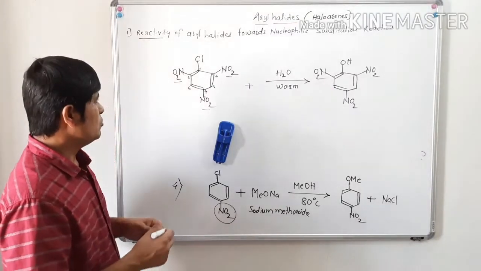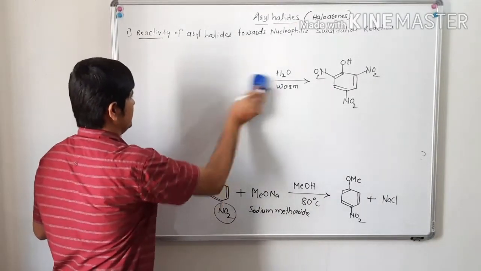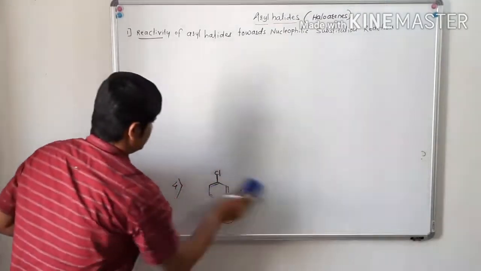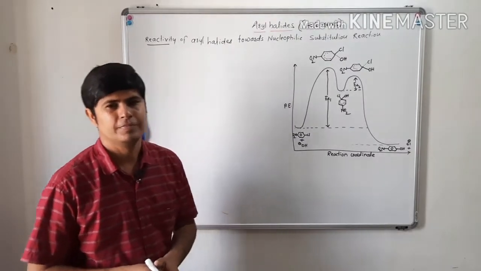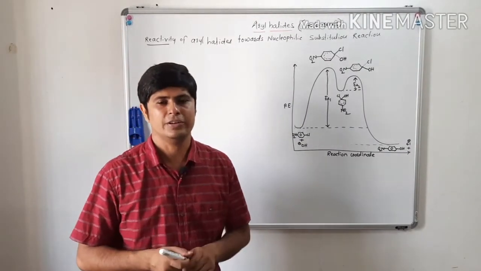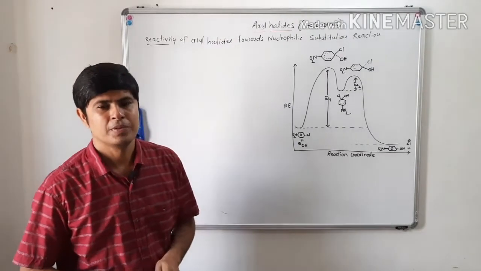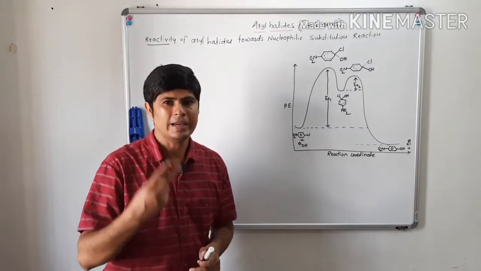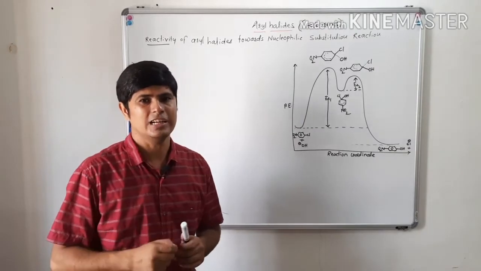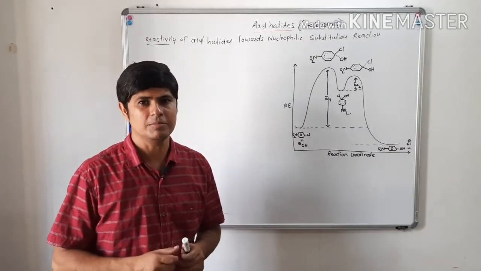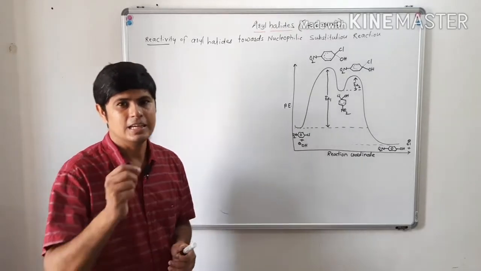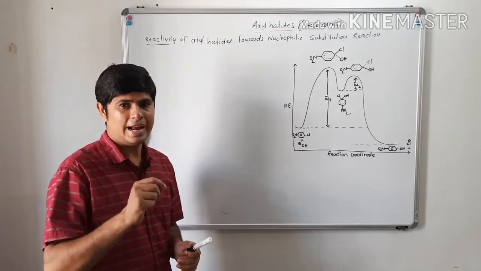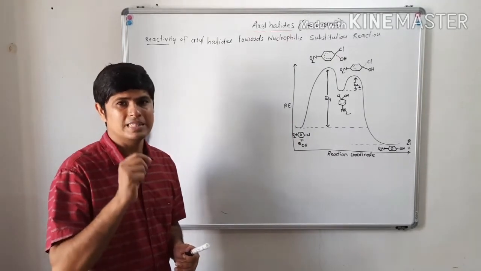Okay, now we will see the mechanism of aromatic nucleophilic substitution reaction. See, aromatic nucleophilic substitution reaction takes place by two mechanisms. One is the addition elimination mechanism, while the second one is the elimination addition mechanism. The second mechanism, elimination addition mechanism, is also called the benzyne mechanism.